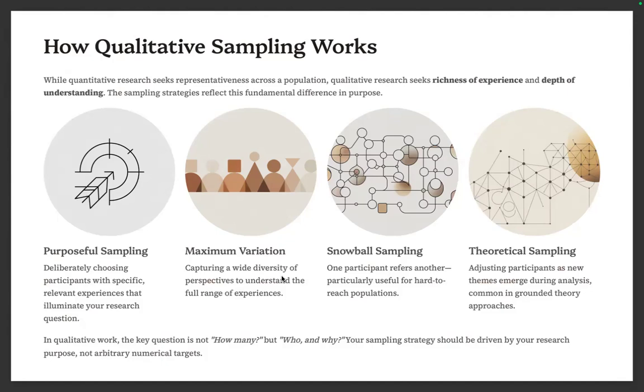For example, purposeful sampling is a deliberate choosing where participants with specific relevant experiences illuminate your research question. Purposive sampling, or purposeful sampling: they're selected because of their qualification. They're qualified. They know something about what you're studying. That's why they are chosen. That's what it means.